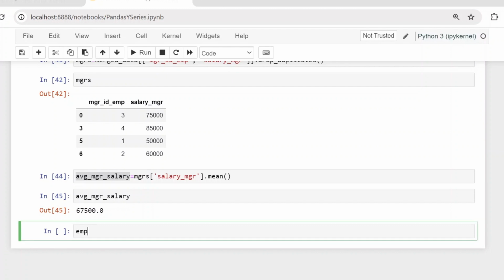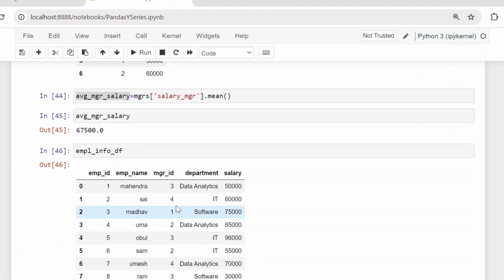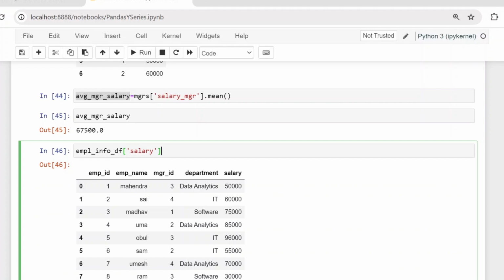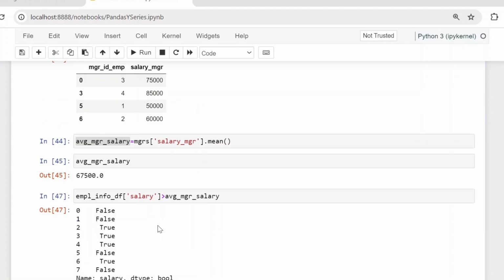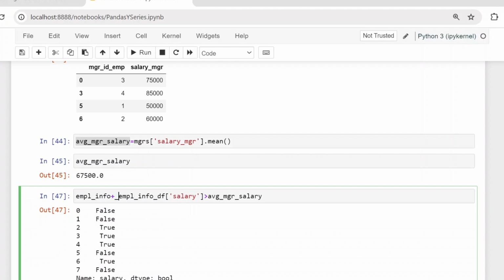Now if I call employee info df, from this data we need to compare all the salaries of employees with this average salary, right? How can we compare? Here we need to check whether the salary of employees is greater than the average of manager's salary. Now you can see if this condition is true we get true, if not it returns false, right? So we have to apply this condition to our given data. Now I'm going to apply this condition to employee info underscore df.